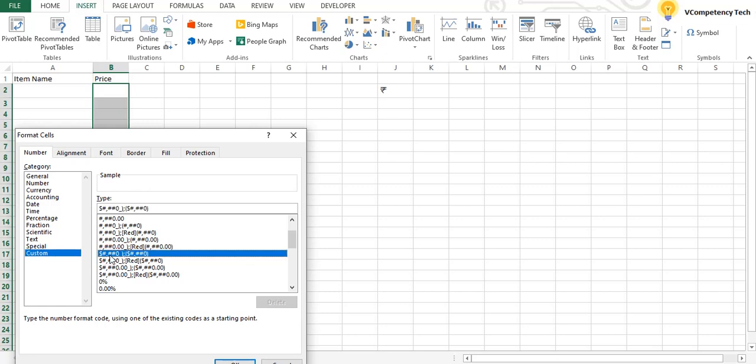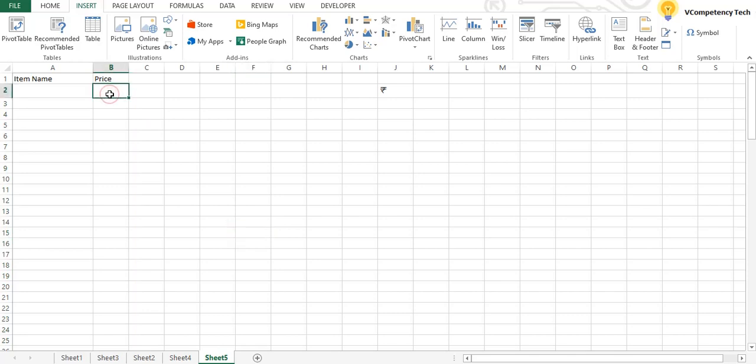Okay. So this is coming here. So this dollar we will replace by the rupee symbol. Like this. And click on the OK button.